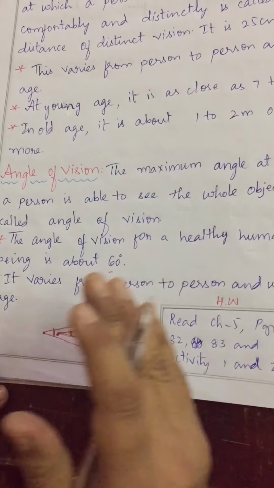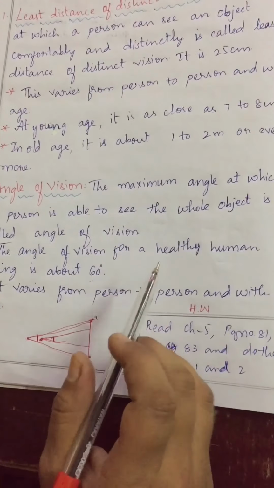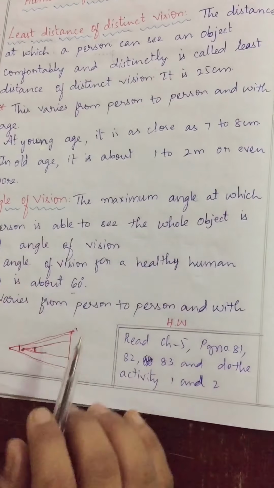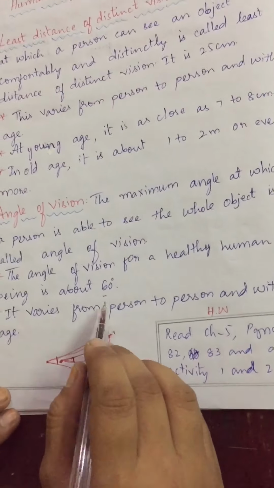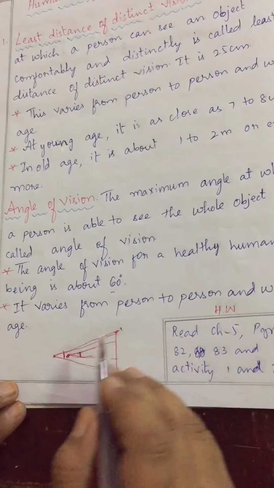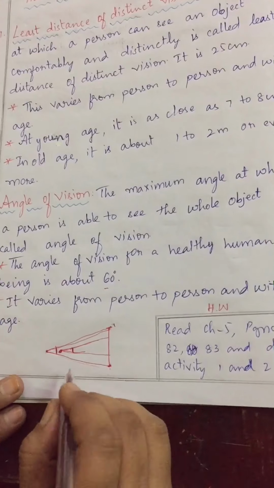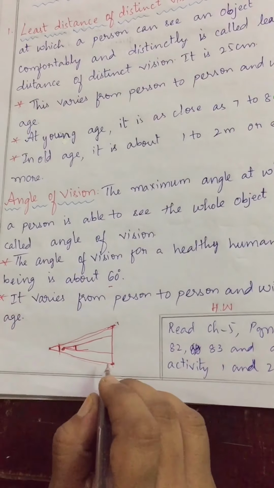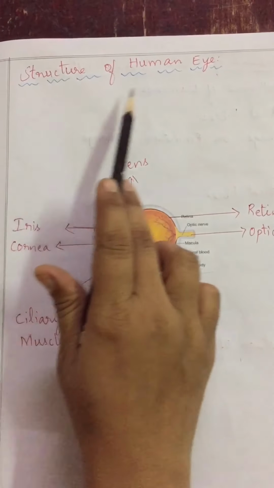This also differs from person to person according to age. Just as the least distance is different according to the age, similarly the angle of vision will also be different according to the age and according to the person. Clear, children? Angle of vision and all such things. Next thing is structure of human eye.